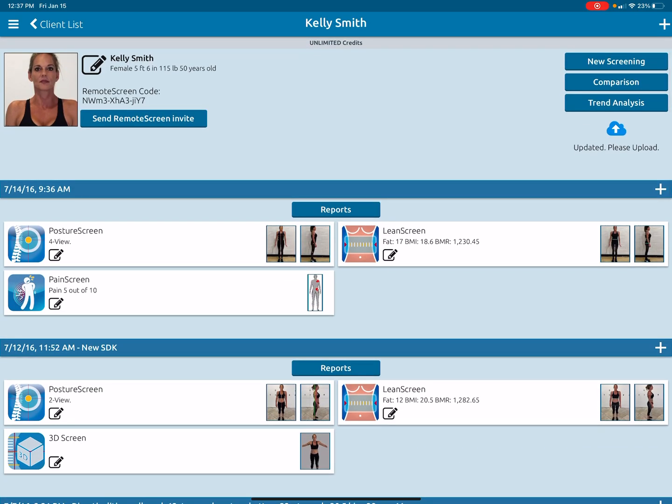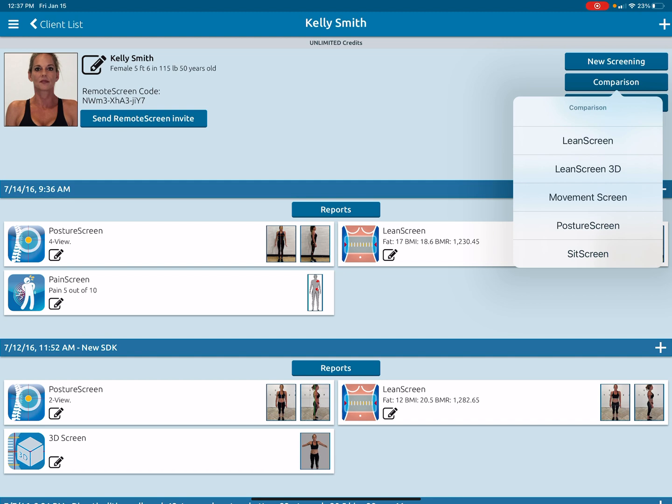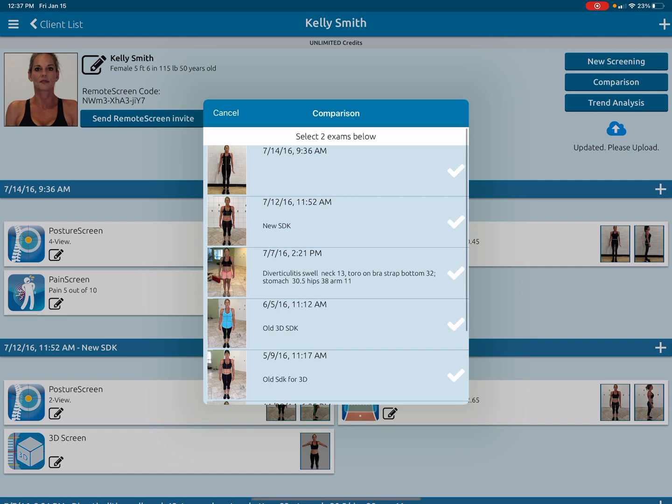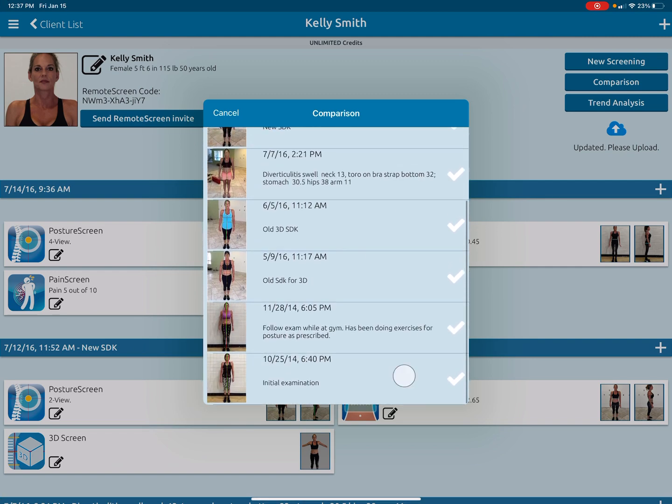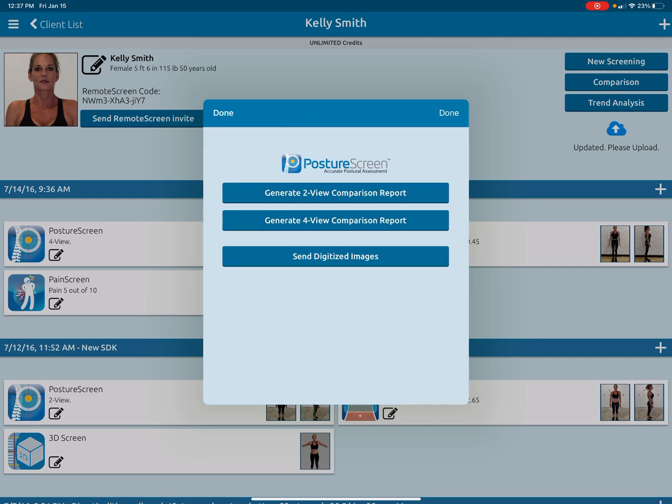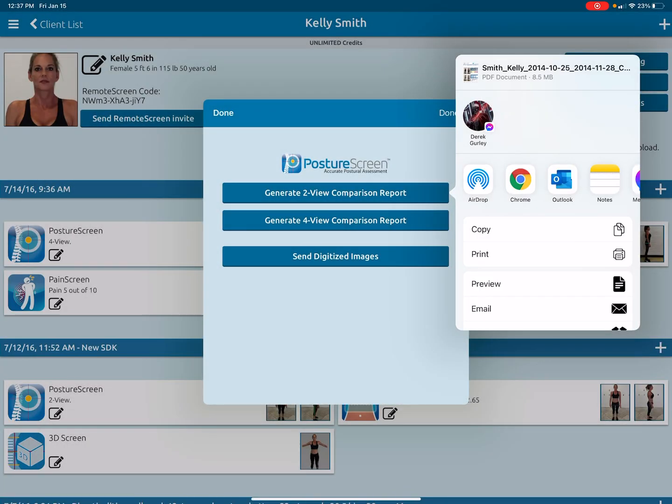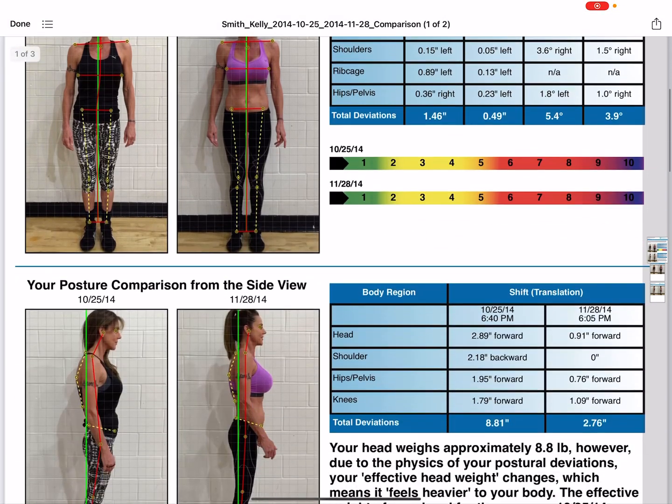So if I want to create a comparison, I just come over to comparison. And what do I want to compare? I'm going to choose PostureScreen. Now I get a list of all her posture screens. What do I want to compare? So I will compare the first and the second one. Since there's a 2-view and a 4-view in this case, I can generate either. So if I click 2-view exam, I would generate, and I'm just going to preview it here so you can see, I would generate a 2-view assessment.